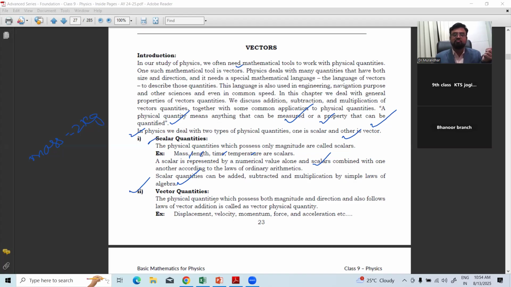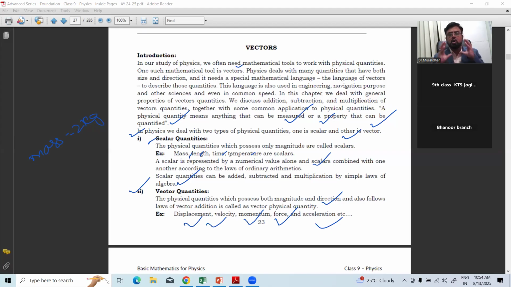Also follows laws of vector addition called vector physical quantities like displacement, velocity, momentum, force, and acceleration. All these have not only magnitude, not only a number, they also have direction: northeast, southwest, towards south, towards north. A specific direction is mentioned in the case of all the vector quantities.